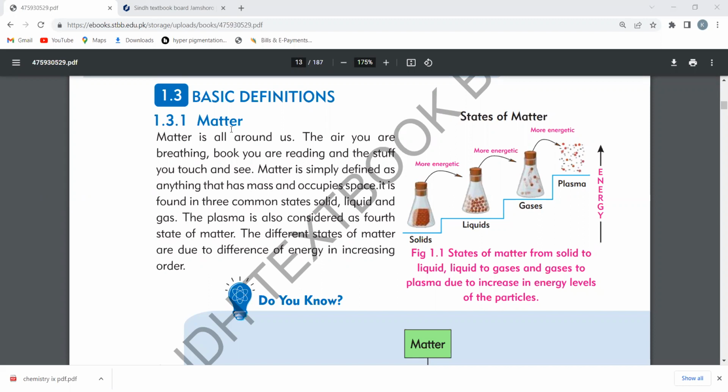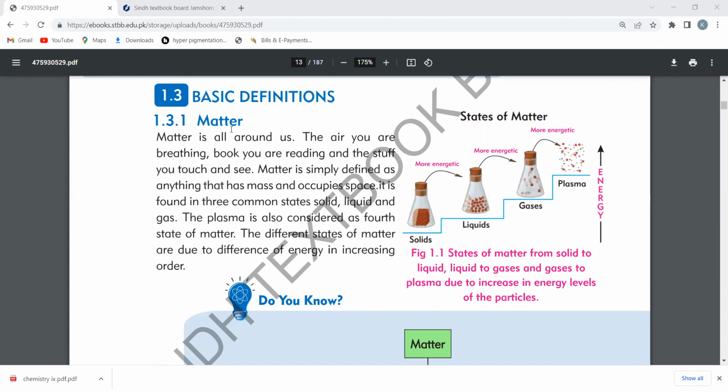Now we will proceed and discuss the basic definitions. The first definition is matter. What is matter? Everybody knows that everything which occupies space and has weight is called matter.